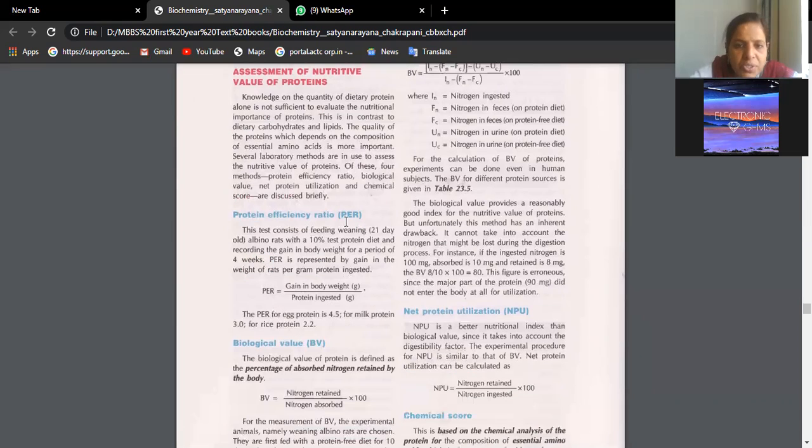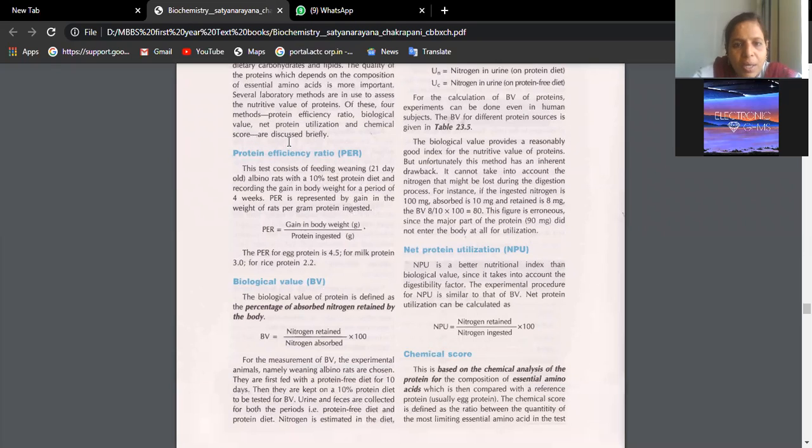See, protein efficiency ratio consists of feeding weaning 21-day-old albino rats, this experiment was done on rats, with a 10% test protein diet and recording the gain in body weight for a period of 4 weeks. Okay, albino rats are being fed with a required amount of 10% test protein in the diet. Then we are checking for the weight gain. Okay, that is the protein efficacy ratio: gain in body weight divided by protein ingested. Okay, so for egg protein, the protein efficacy ratio is 4.5. For milk protein, it is 3. For rice protein, it is 2.2. Like that, it is generally calculated.